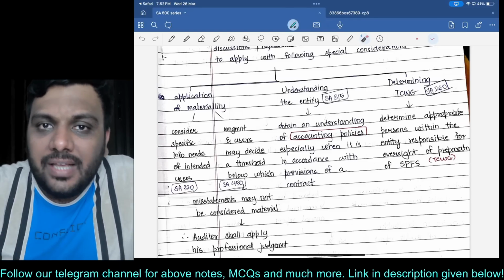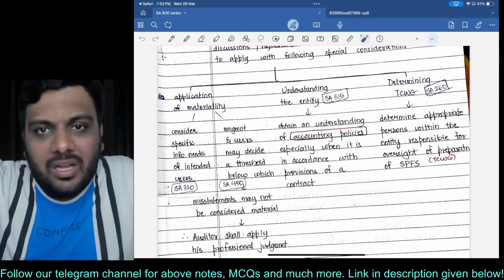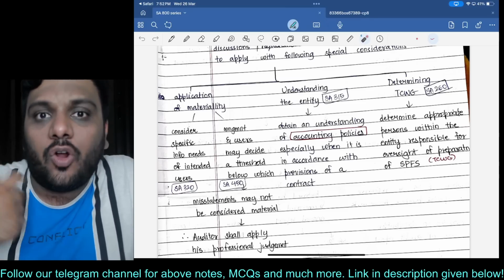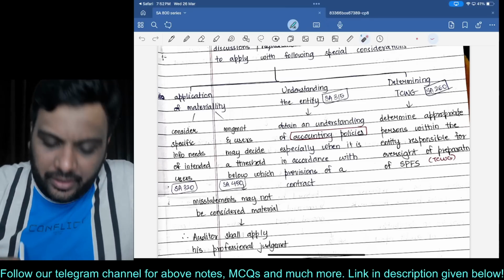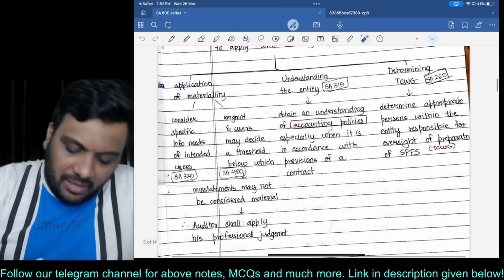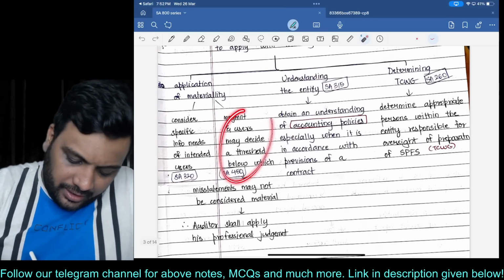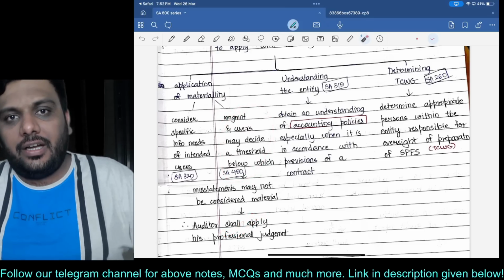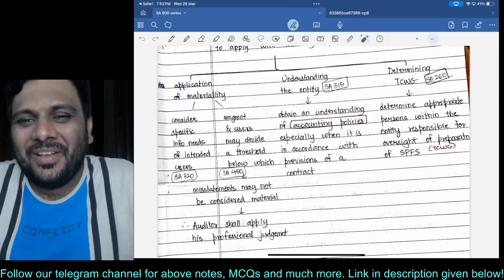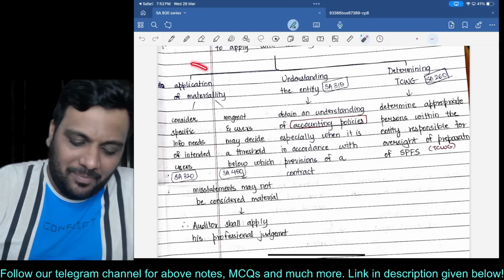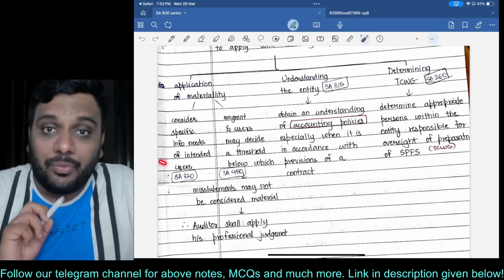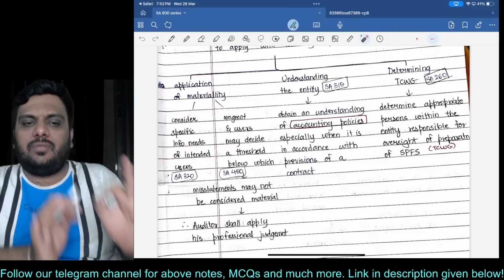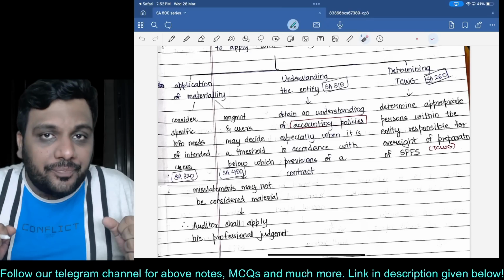Just because they are deciding mutually amongst themselves does not mean that the auditor will not apply his brain. Whatever threshold they may decide, the auditor must apply his own professional judgment. Tomorrow they will say that debit what goes out and credit what comes in. Are we going to accept it? Obviously no. So in application of materiality, these are the two important points. The module has been written exactly so, but in a crisp form.